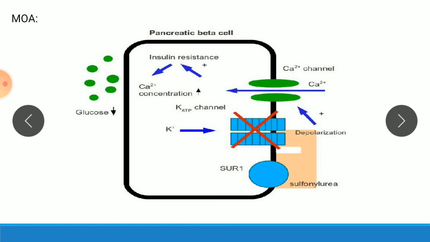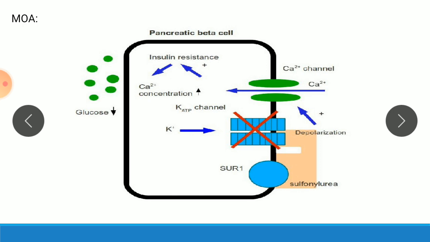Normally the beta islet cell releases insulin in response to sufficiently elevated blood glucose concentration. Glucose catabolism or glycolysis within the cell increases the ATP-ADP concentration ratio, thereby increasing the chances that ATP rather than ADP will be bound to the specific adenosine nucleotide binding site on the sulfonylurea receptor, which is a subunit of the ATP sensitive potassium channel.